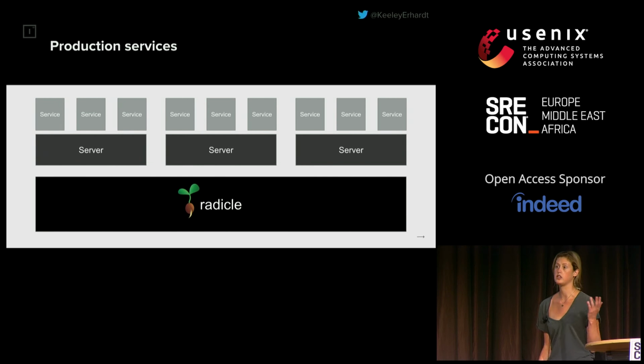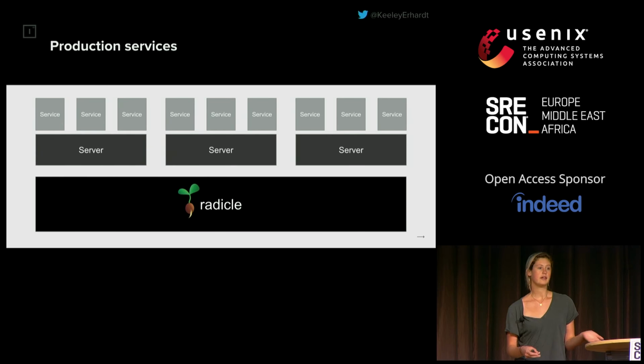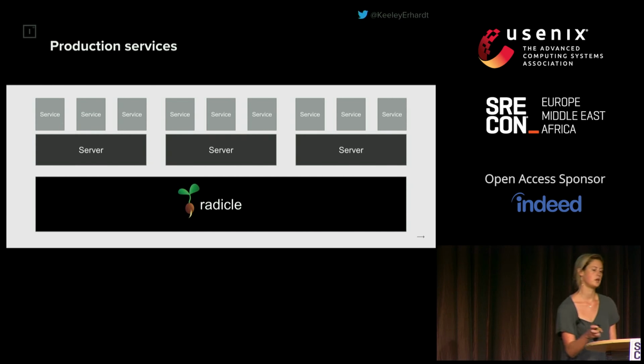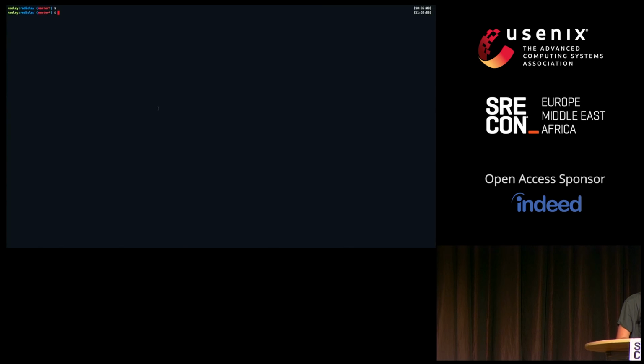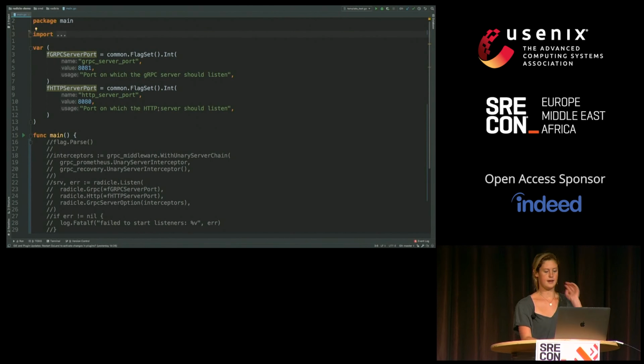So what does this actually look like if I was trying to run my greeter service using Radical? I'll see if this demo works. What we'll see here is we define some flags, which have the ports. We can parse these flags. And then the functionality that we want to implement for our server is going to come from this interceptor pattern.